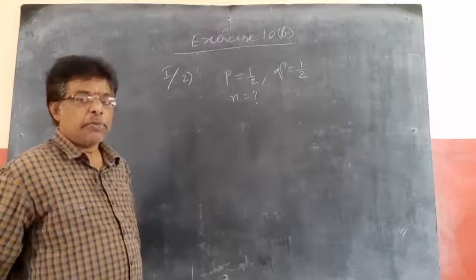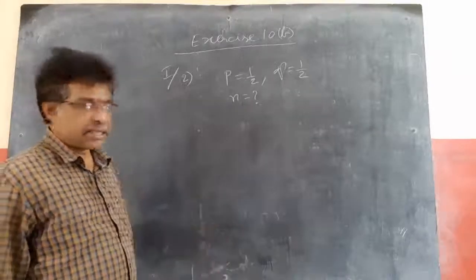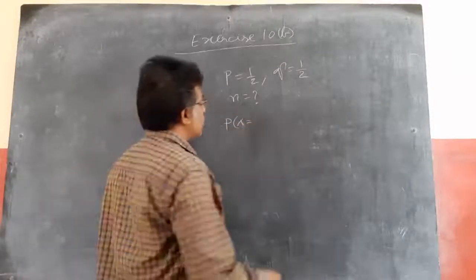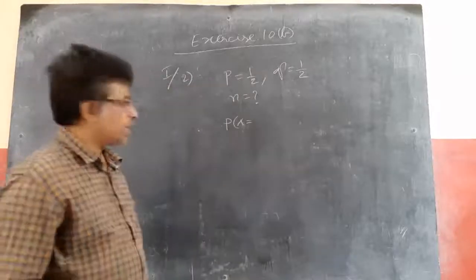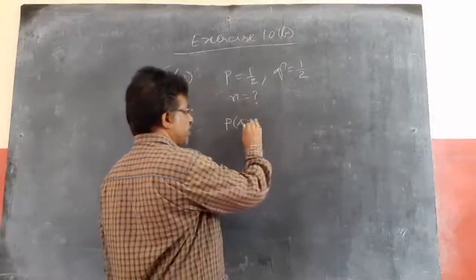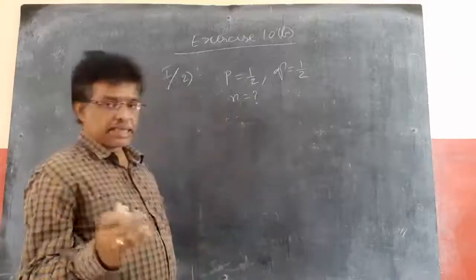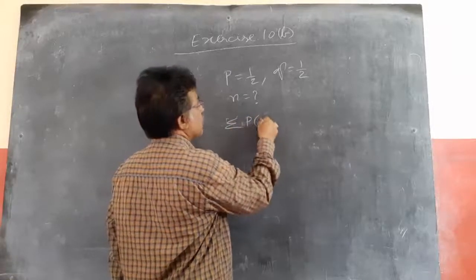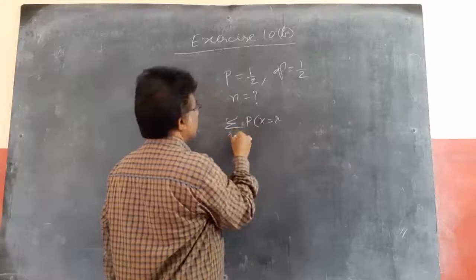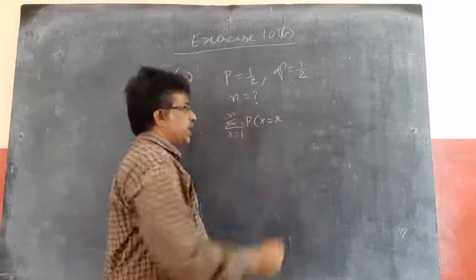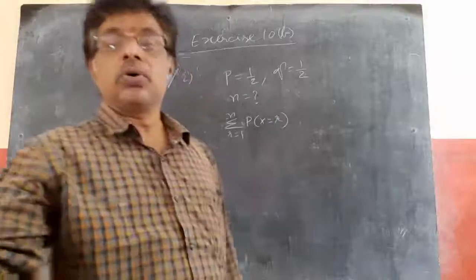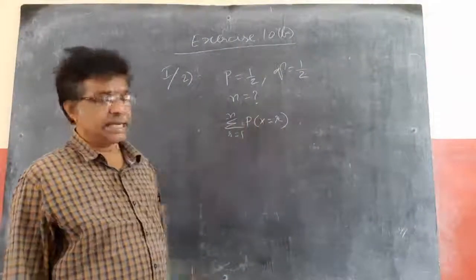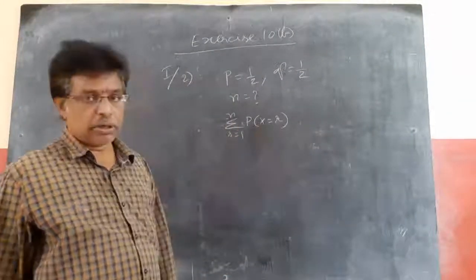The probability of getting at least one head is at least 0.8. We know that P of x equals r equals nCr into q power n minus r into p power r. But at least one head means nC1 plus nC2 plus nC3 and so on, that is, the sum of P of x equals r, with r from 1 to n. At least one head means it can be one head, two heads, till n heads.